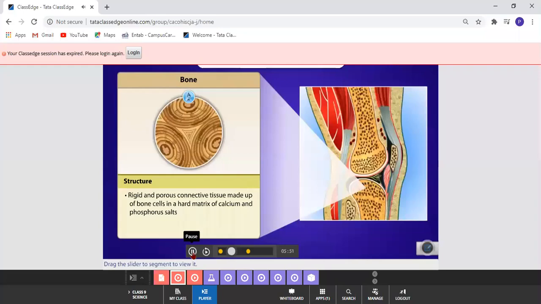So what is bone? Bone is rigid. Rigid means hard, having small pores. And it also forms the framework of the body. This we have done in smaller classes also. If a body does not have bones, then we will not have the shape of the body. So it is very hard and it gives shape to our body, animal body as well as human beings' body. It protects internal organs from mechanical injury.